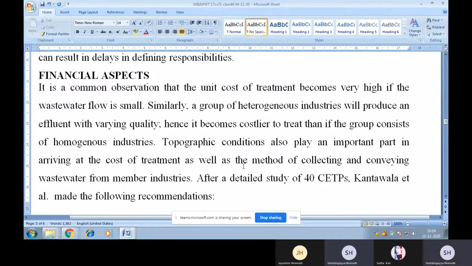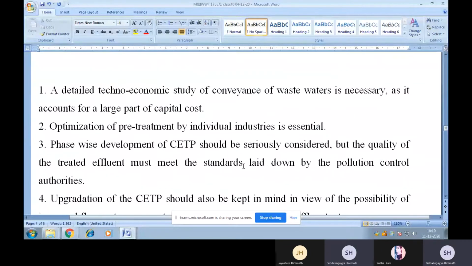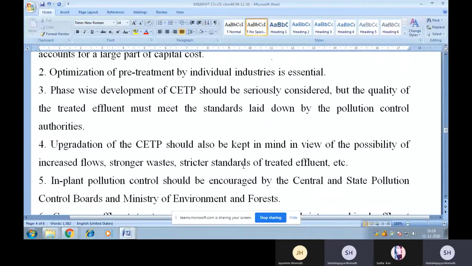After a detailed study of 40 CETPs, Kantawala, the author, made the following recommendations. First, a detailed techno-economic study of conveyance of wastewater is necessary as it accounts for a large part of capital cost. Second, optimization of pre-treatment by individual industries is essential. Third, phase-wise development of CETP should be seriously considered, but the quality of the treated effluent must meet the standards laid down by the pollution control authorities.